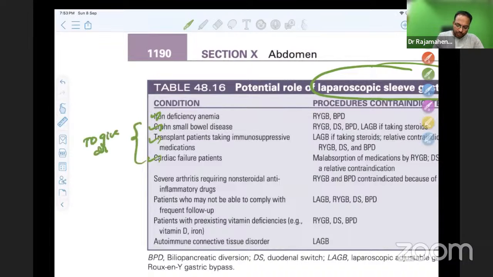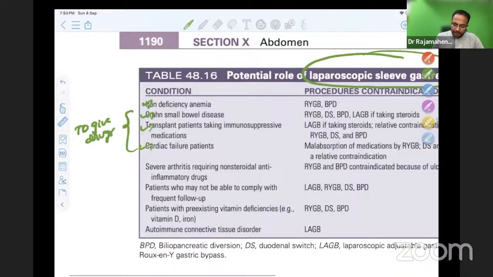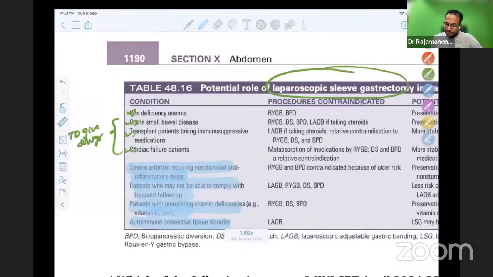We want to give drugs that should be properly absorbed in Crohn's, transplant, and cardiac failure. And patients on NSAIDs, who cannot come for proper follow-up, already having vitamin deficiencies and connective tissue disorders. So in all these patients, it is always better to go for lap sleeve gastrectomy.